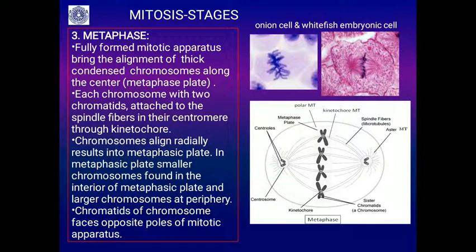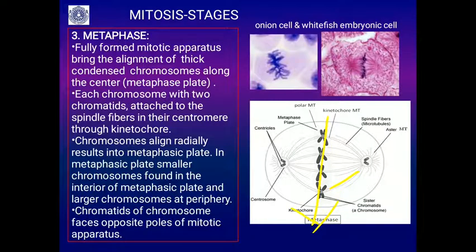Metaphase. In metaphase, there is a fully formed mitotic apparatus, what you see here, and alignment of thick condensed chromosomes along the metaphasic plate, along the equatorial plane. Each chromosome with two chromatids, you can see visible in this diagram, and attached to the spindle fibers. They are attached to the spindle fibers in their centromeric region. Chromosomes align radially, resulting in the metaphase plate.